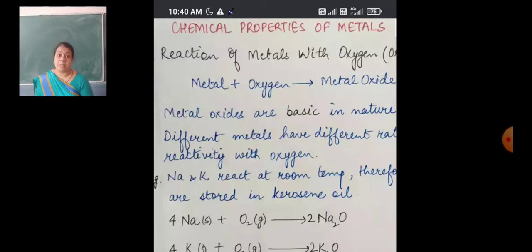Sodium and potassium are not too hard like other metals. They can easily be cut with a knife and they are very reactive. That's why they are stored in kerosene oil. Always remember that sodium and potassium are an exception. They can be easily cut with a knife and are stored in kerosene oil. And metals, when they react with oxygen, form an oxide and their oxide is basic in nature.